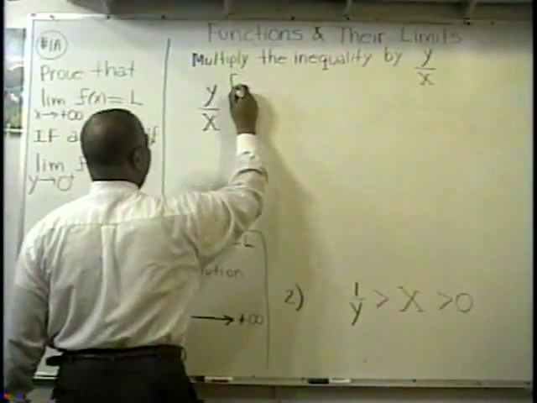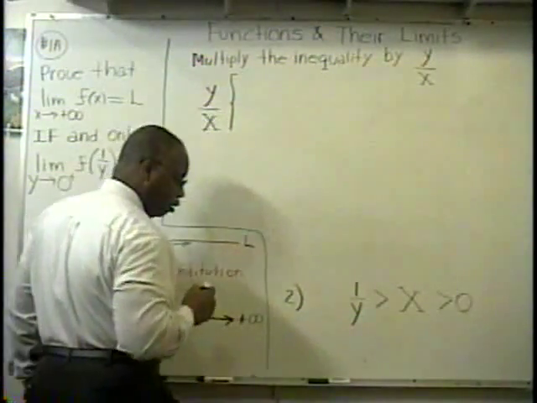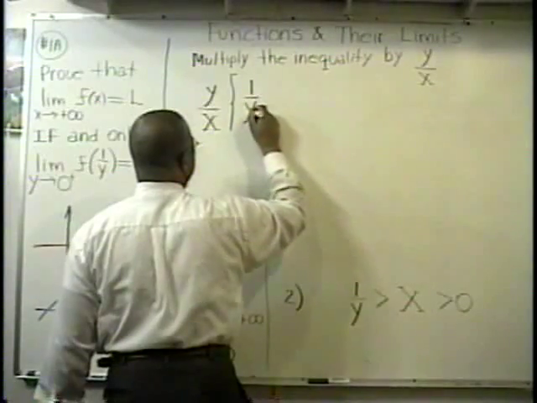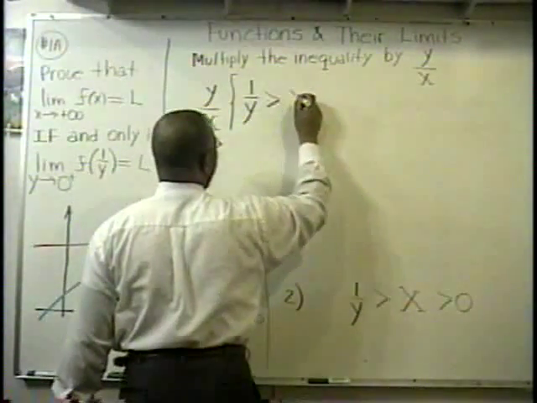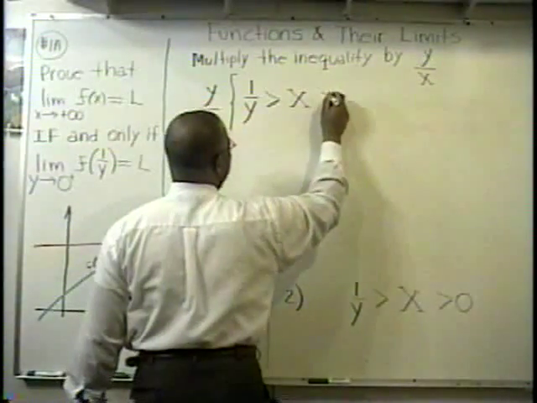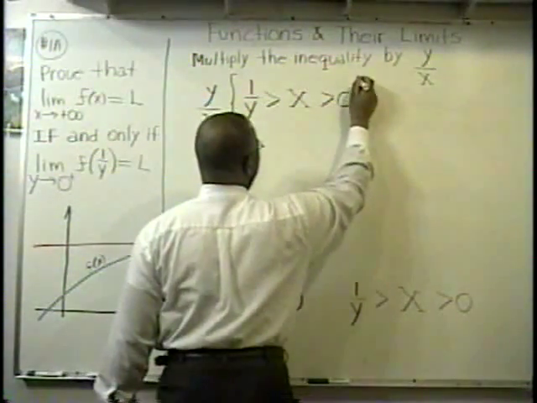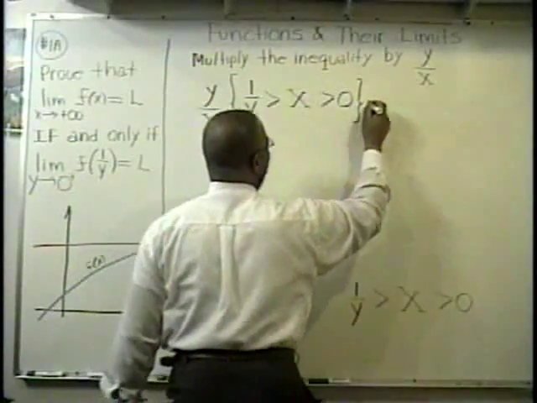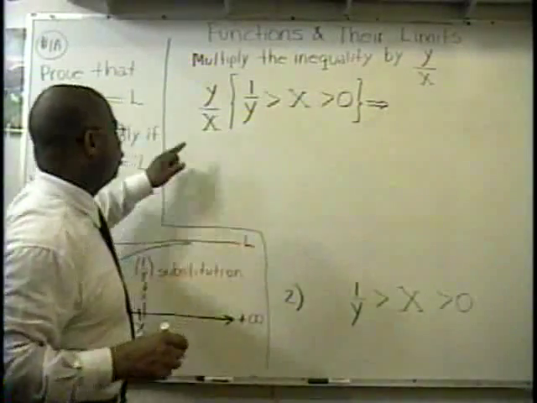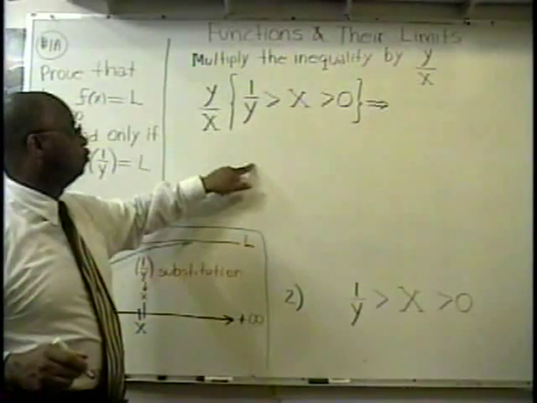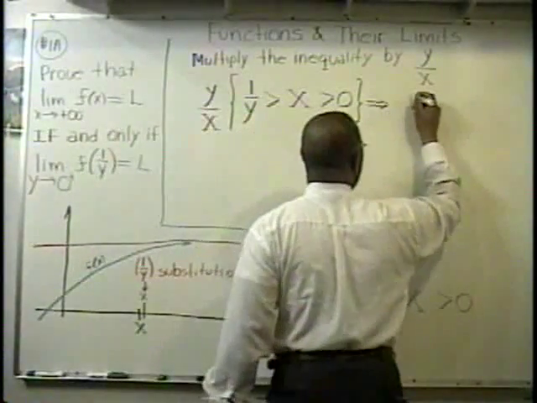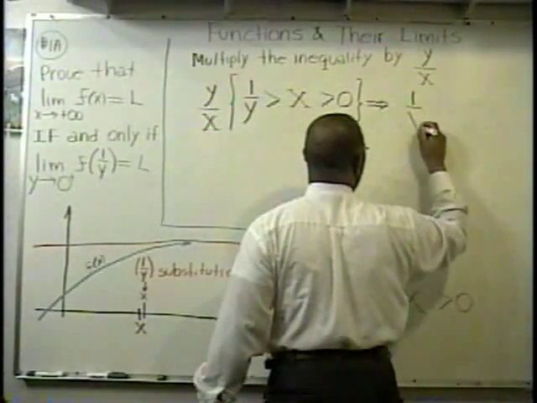We're going to multiply that inequality by that, and we have 1 over y is now greater than capital X, which is greater than 0. Upon doing that, notice, the y's cancel. I'm left with 1 over x. So now I have 1 over x.